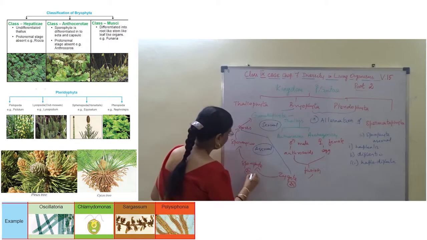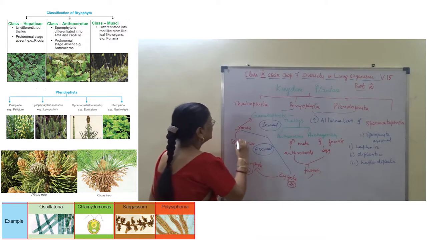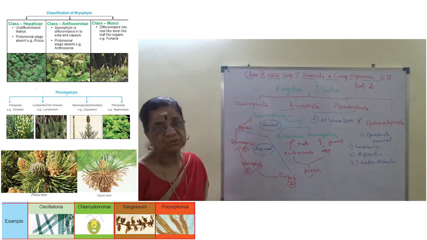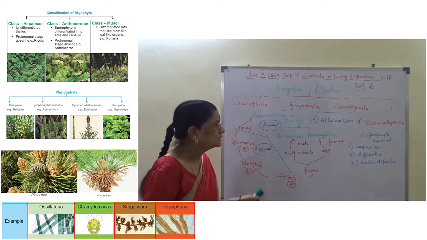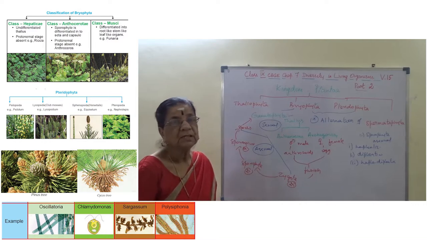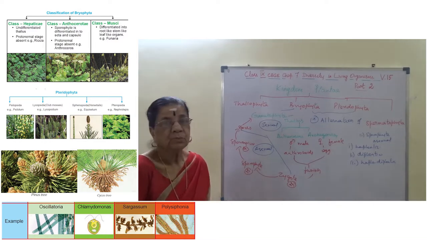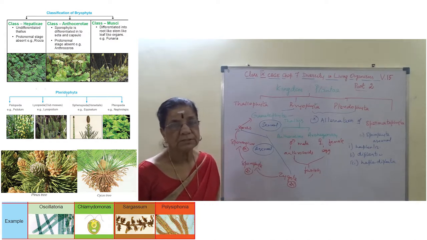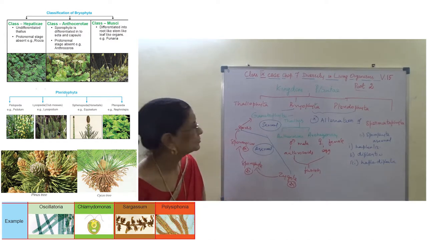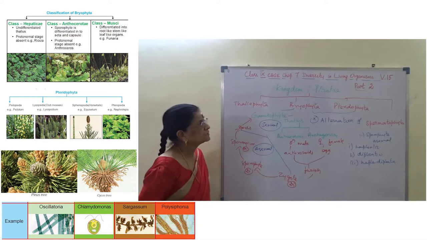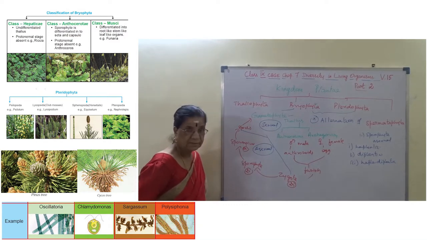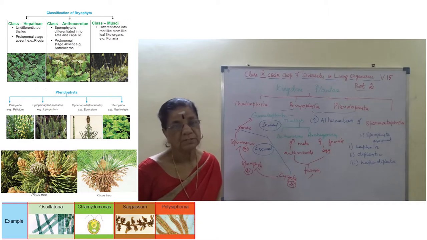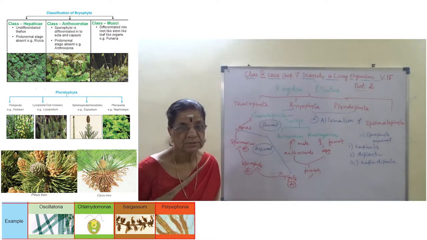This will undergo meiosis to produce the spores. So here it is the diplontic life cycle. As it exhibits both haploid and diploid phases, it is alternation of generation. This is the characteristic feature of Bryophyta, Pteridophyta and Spermatophyta. I hope you are able to follow this.